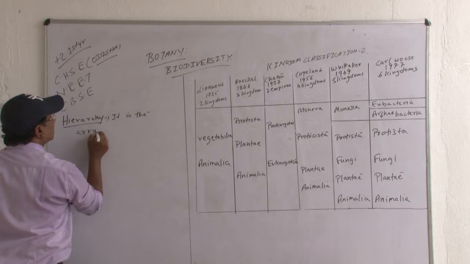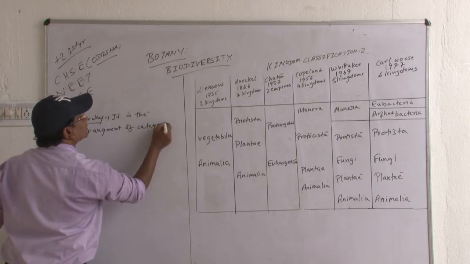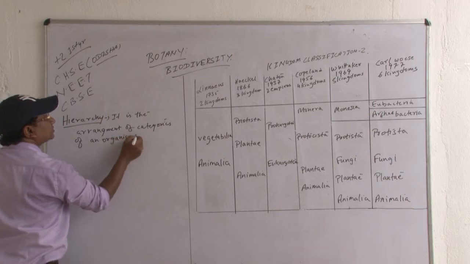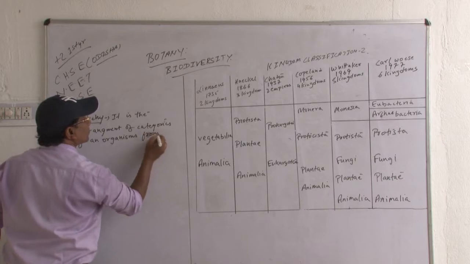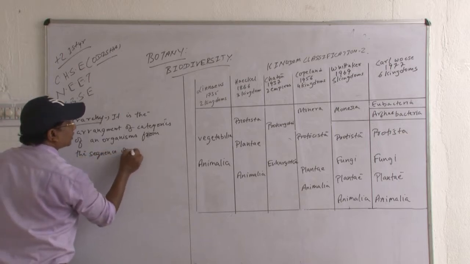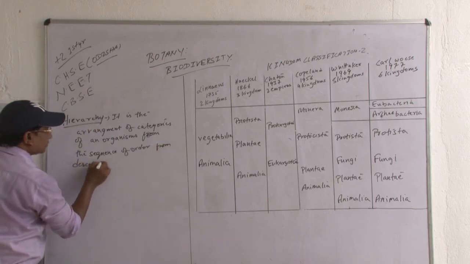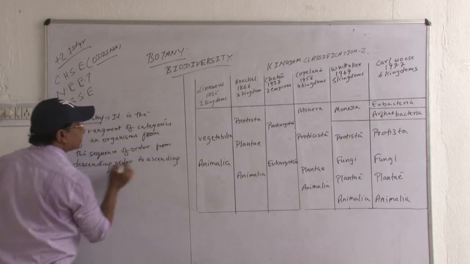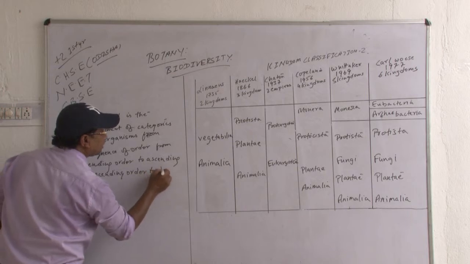It is the arrangement of categories of an organism from the sequence of order, from descending order to ascending order, or ascending order to descending order.